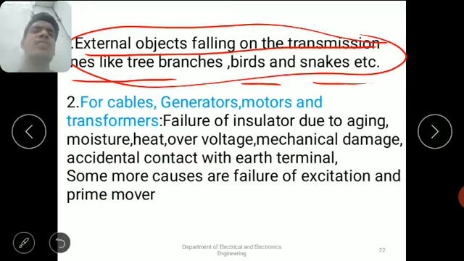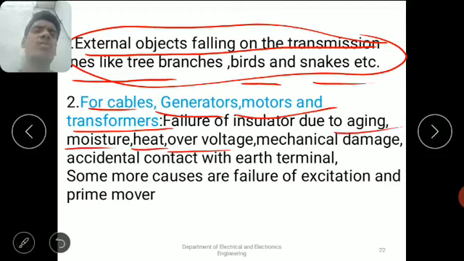But in the case of cables, generators, motors and transformers, there are several causes for failure of insulation. These are aging effect and moisture, heat, over voltage, mechanical damage, accidental contact of earth terminal with phase terminal.